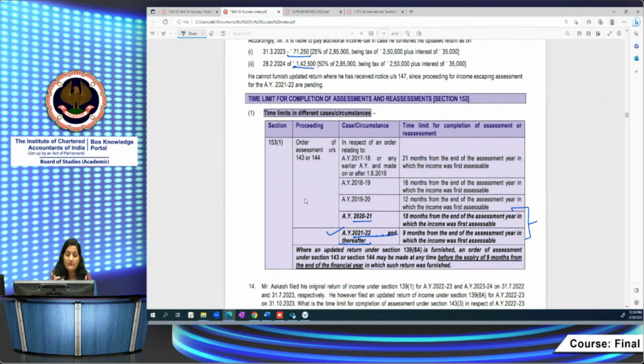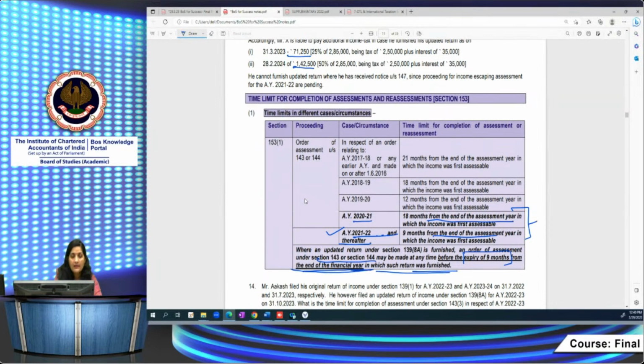In case a person wants to furnish an updated return, then the order of assessment under section 143, 144 can be completed before the expiry of 9 months. Up to what time? Before the expiry of 9 months from the end of the financial year. Read each and every line very carefully, and remember, because there is a difference. Here they are talking about the end of the assessment year: 18 months and 9 months are from the end of the assessment year. Whereas in case an updated return is furnished, the time period of 9 months has to be computed from the end of the financial year in which the return was furnished.